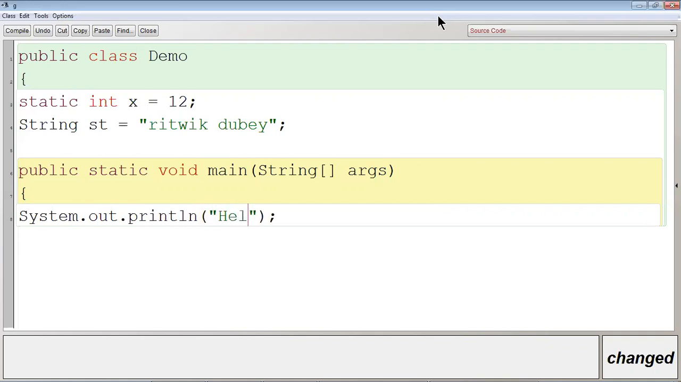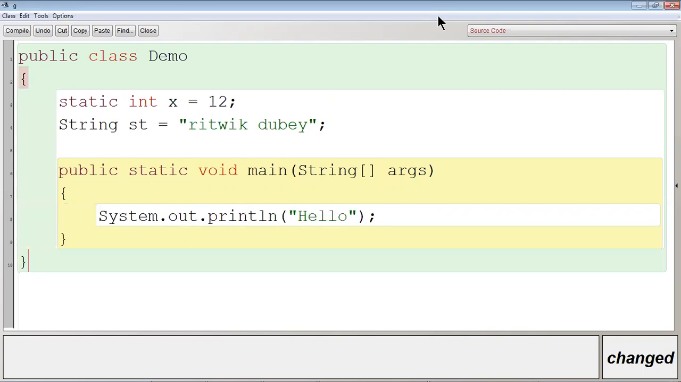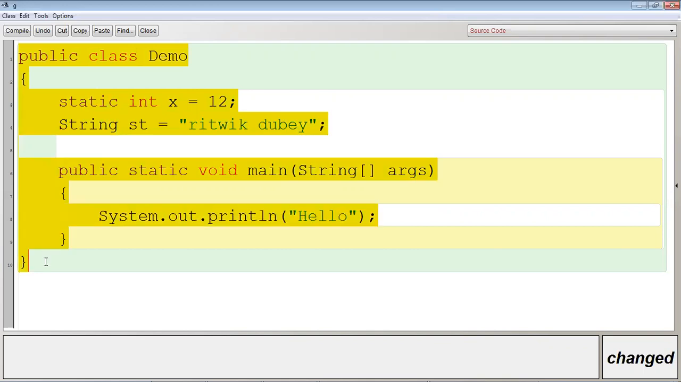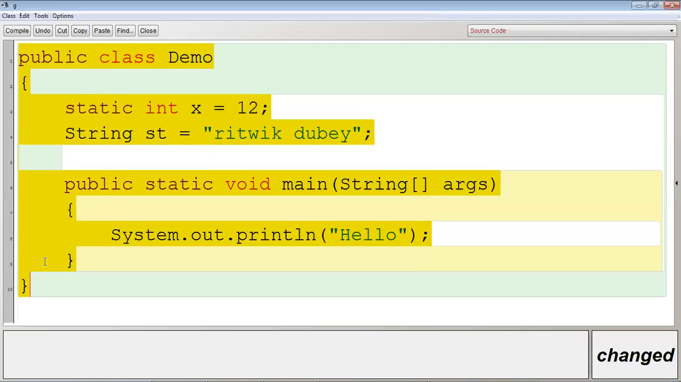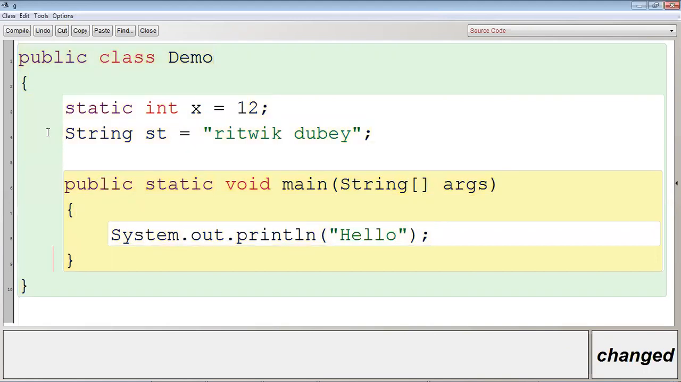Suppose I am printing hello. Control Shift I to indent. Now my question to you all is, what are the keywords in this program? Okay, list the keywords, name the keywords. The first keyword that has been used in this program is public. It is a keyword. Class is a keyword. Static is a keyword. Int is a keyword. Okay, again public is a keyword. Static is a keyword. Void is a keyword.